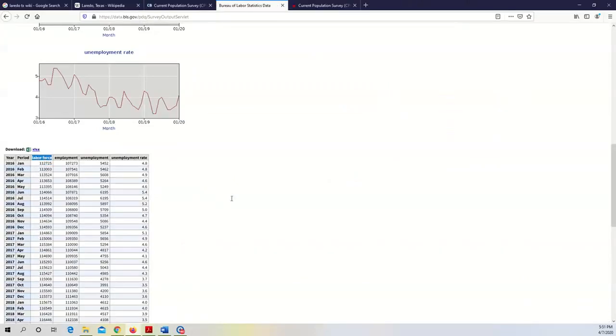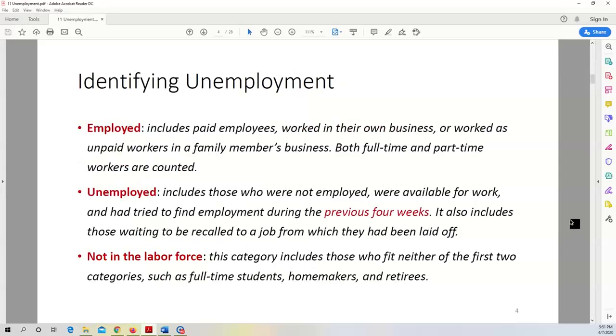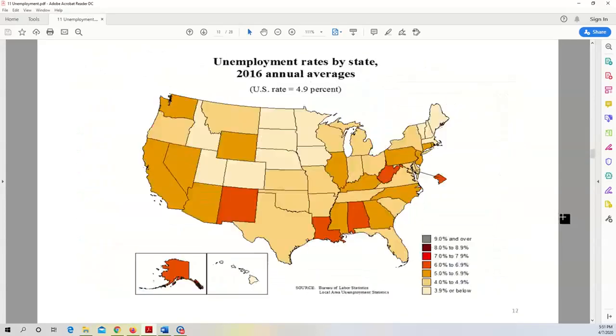Okay, so labor force. Only within the labor force, we have how many people are employed, how many people are unemployed. So for example, in January 2016, roughly 107,000 people in Laredo are employed, while over 5,000 people are unemployed. Okay, so just like GDP, unemployment involves a family of statistics, but not as many as GDP. So let's start with a very simple example.